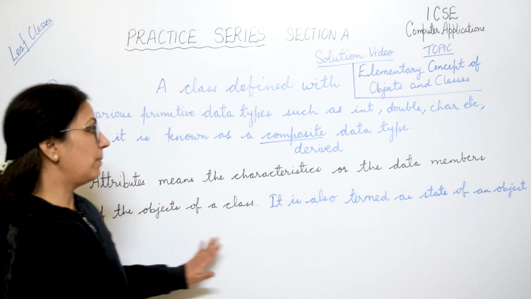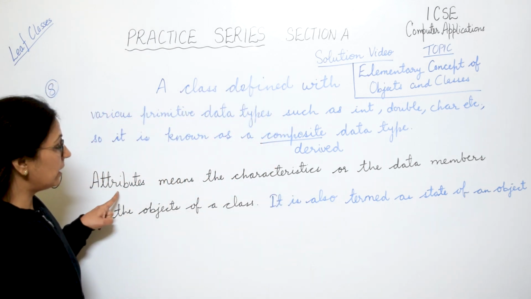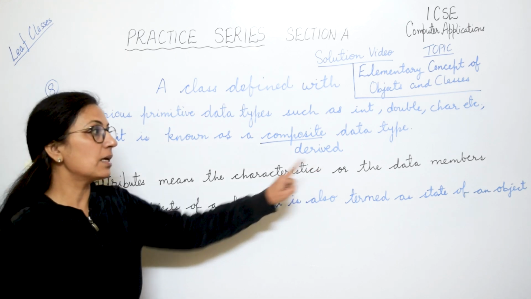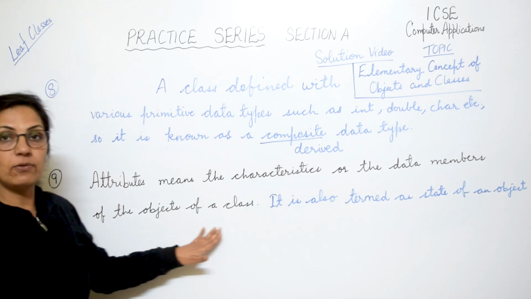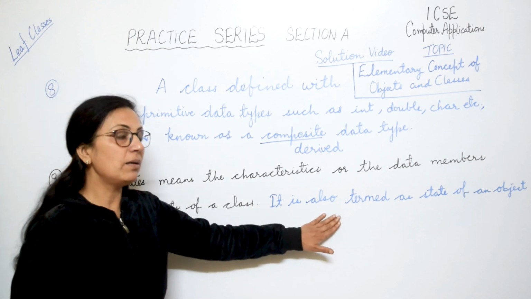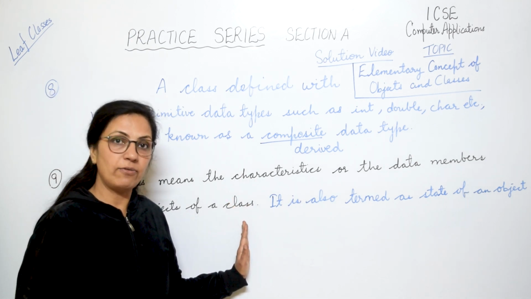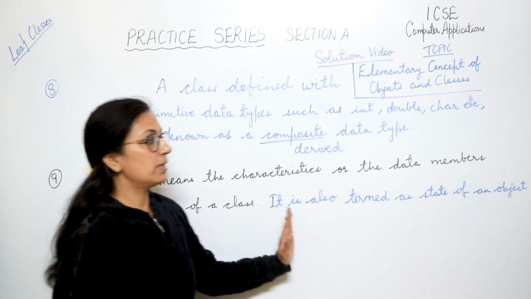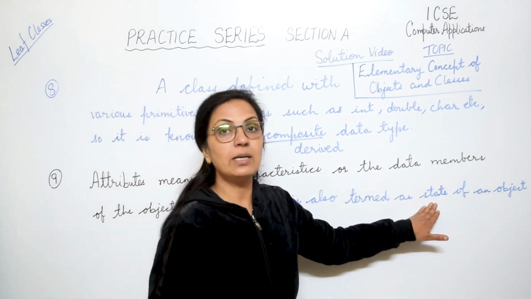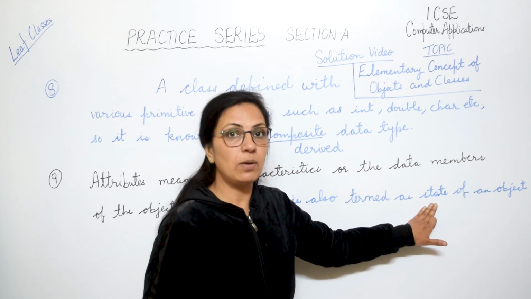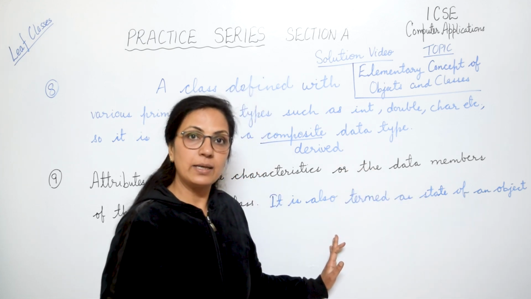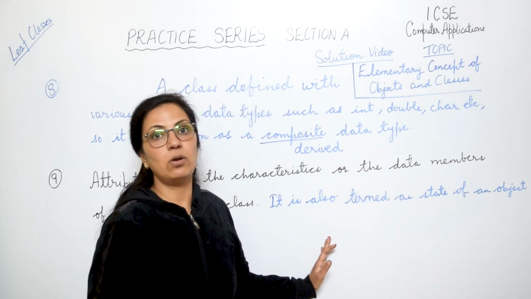So there also you will be writing the same answer. Here I have written attribute means the characteristics or the data members of the objects of a class. What I have written in blue, that you don't have to write when the question is asked, only define attribute. This I have written just for the explanation, so that when it is asked what you mean by state of an object, then also you have to write the same answer. I hope it is clear to all of you.